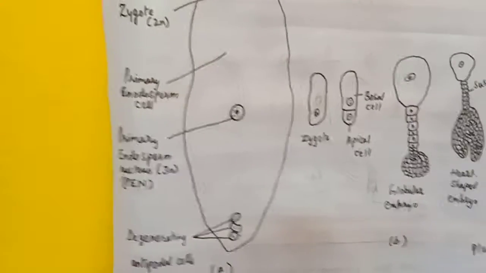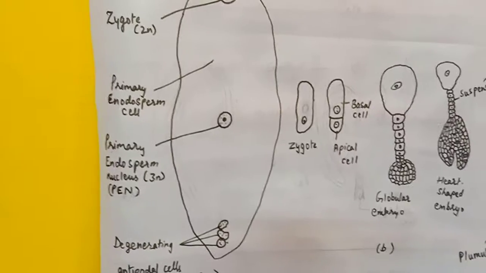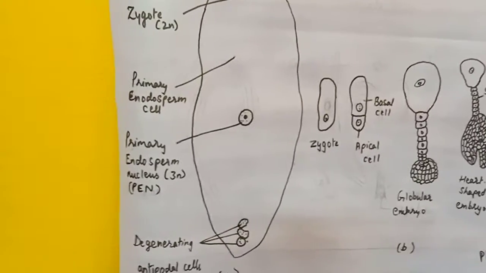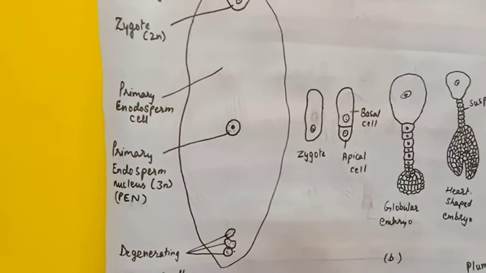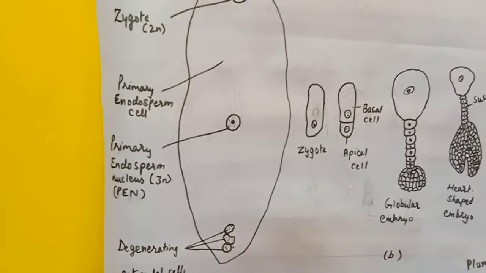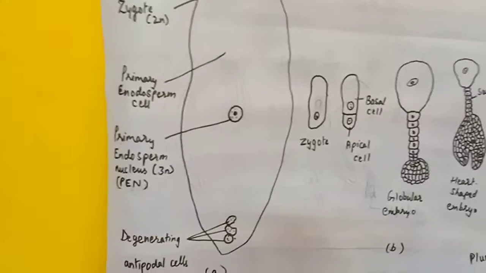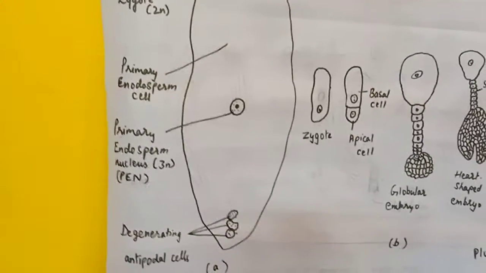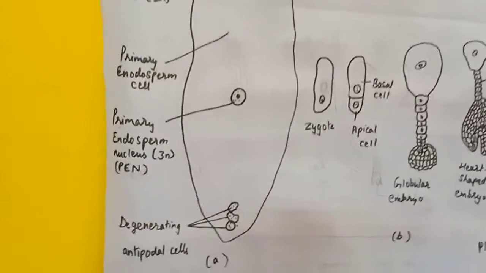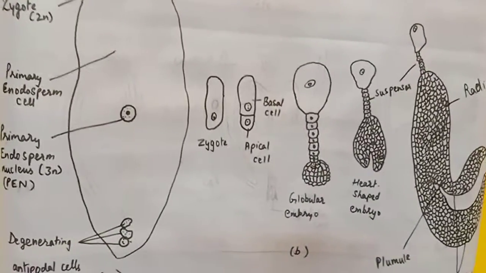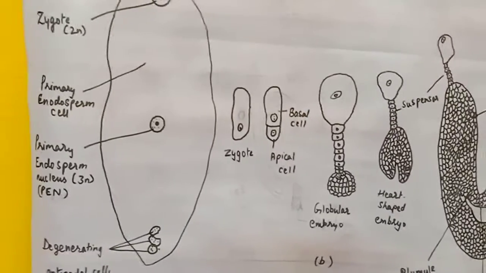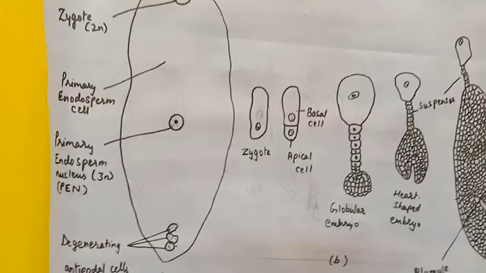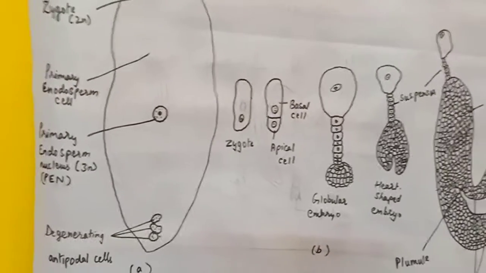The PEN undergoes successive nuclear divisions to give rise to free nuclei, and this stage of endosperm development is called free nuclear endosperm. Subsequently, cell wall is formed. This division is followed by cytokinesis, and thus the endosperm becomes cellular. It is now called cellular endosperm.